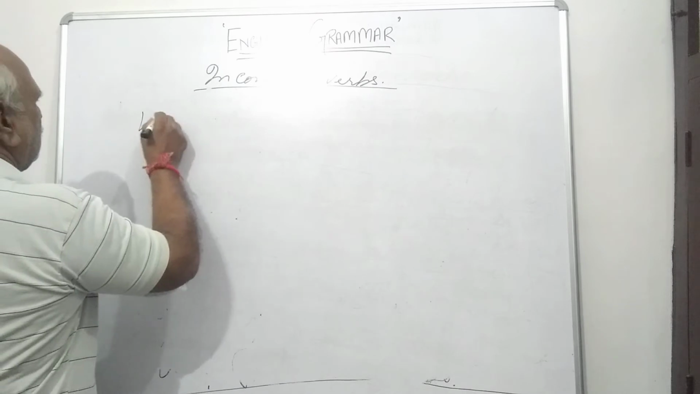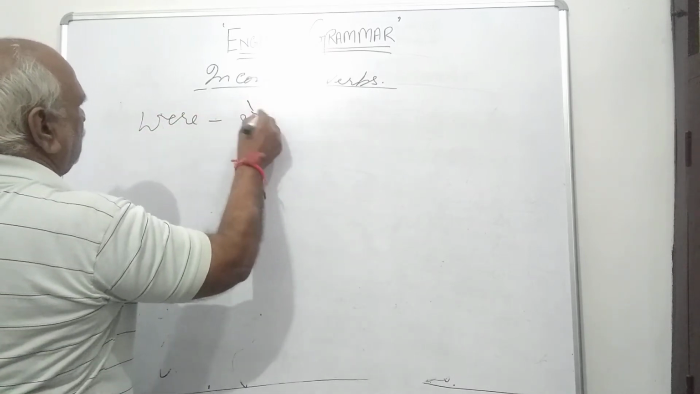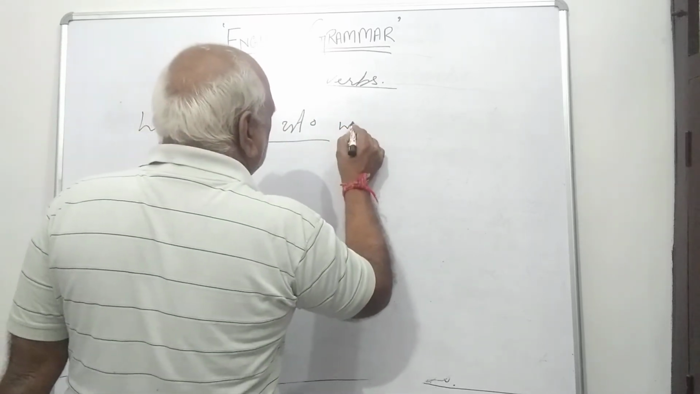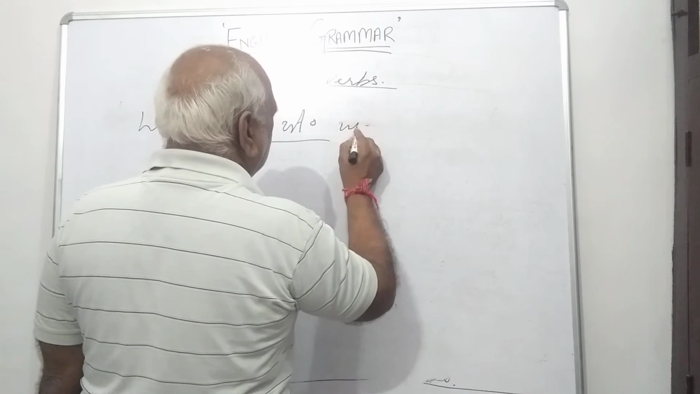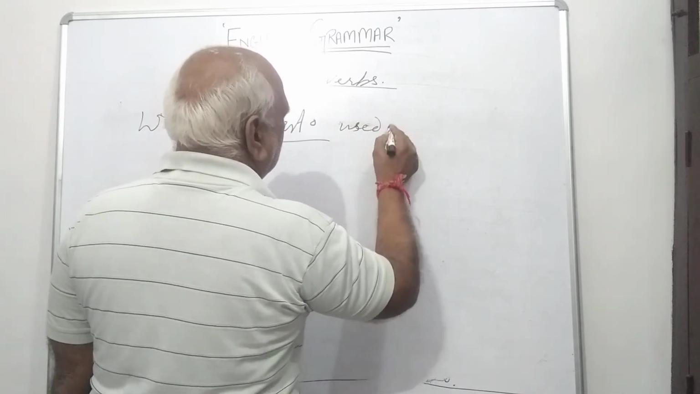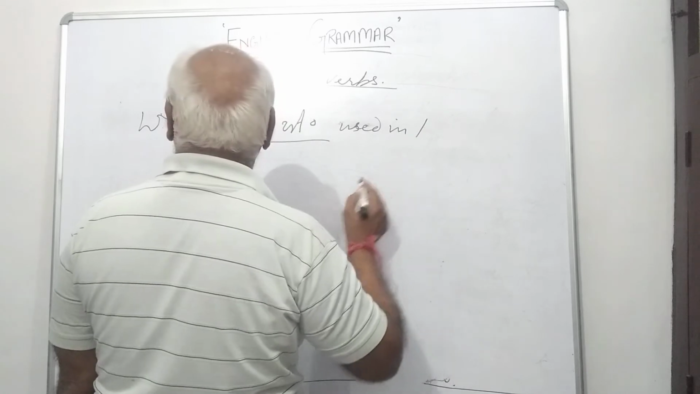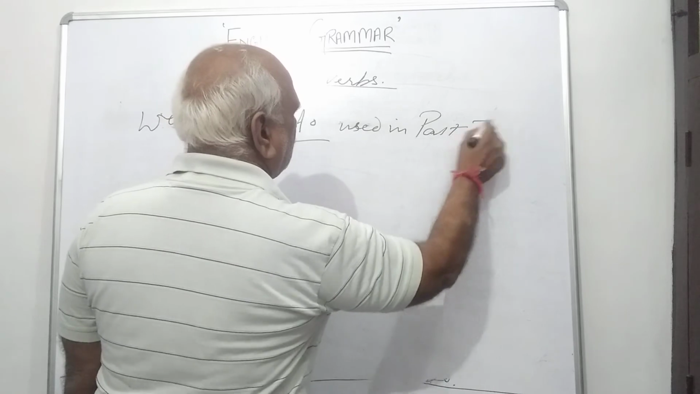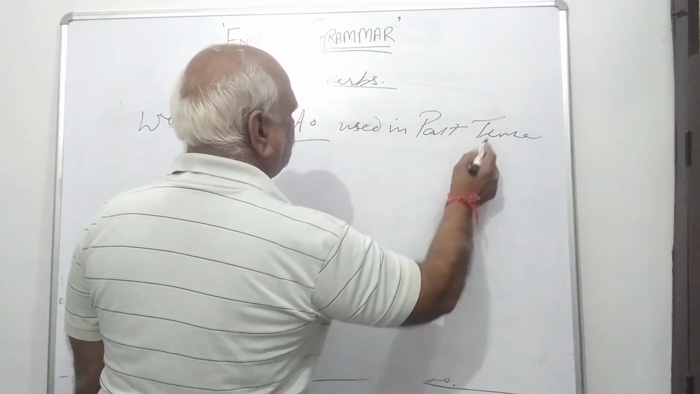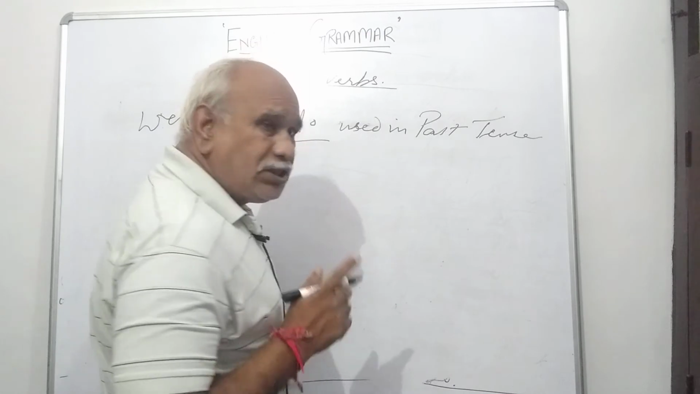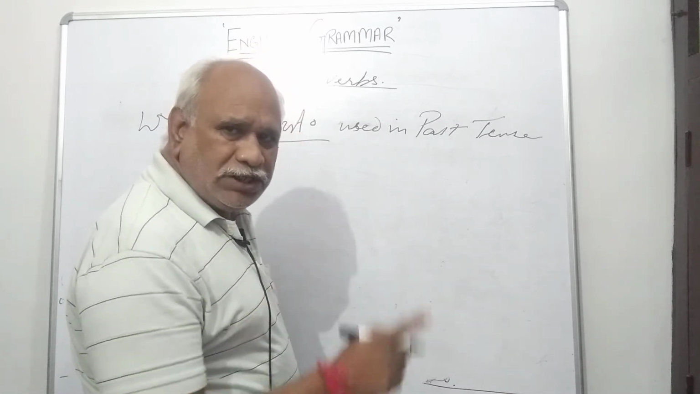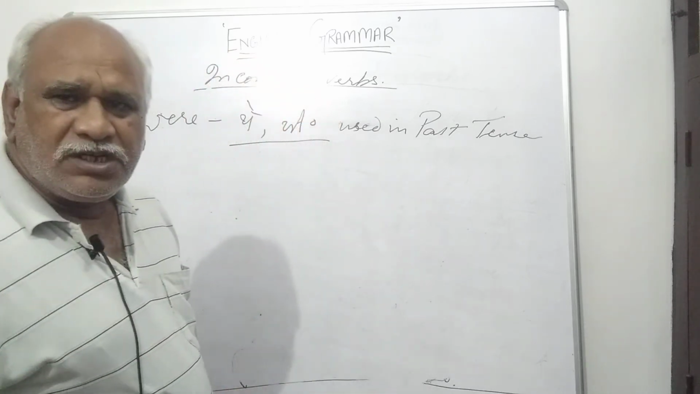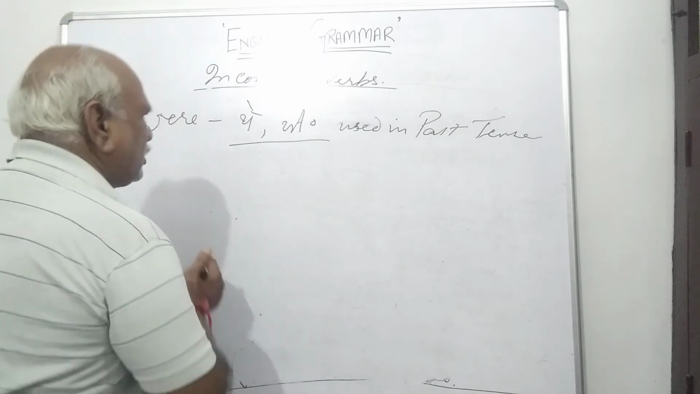Were means the. So used in past tense. Was is also used in past tense. Were is also used in past tense. Was is used with singular subjects. Were is used with plural subjects.